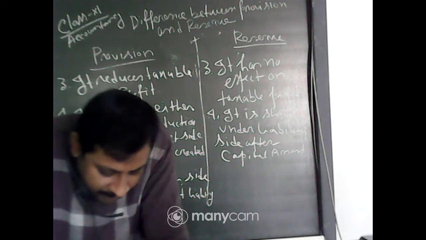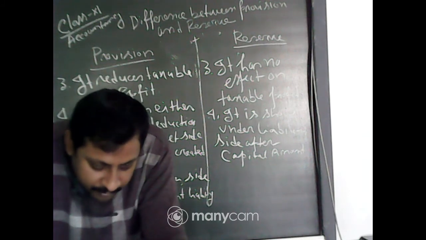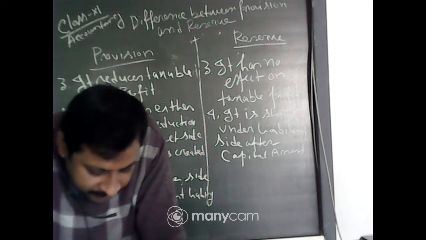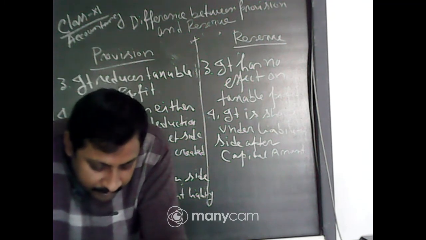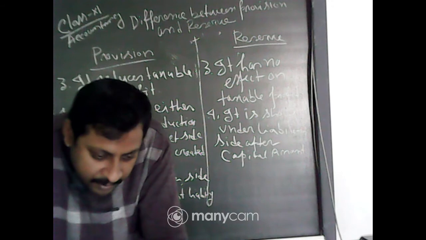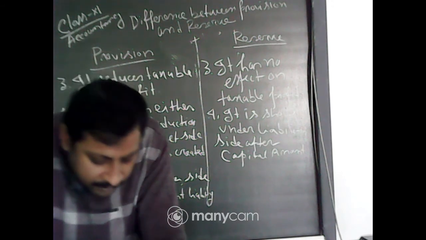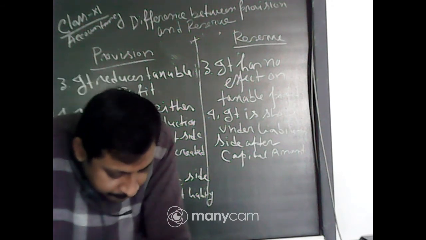So a reserve cannot be created unless there are profits. However, in certain cases law has stipulated specific reserves, such as debenture redemption reserve and securities premium reserve; these are compulsory.